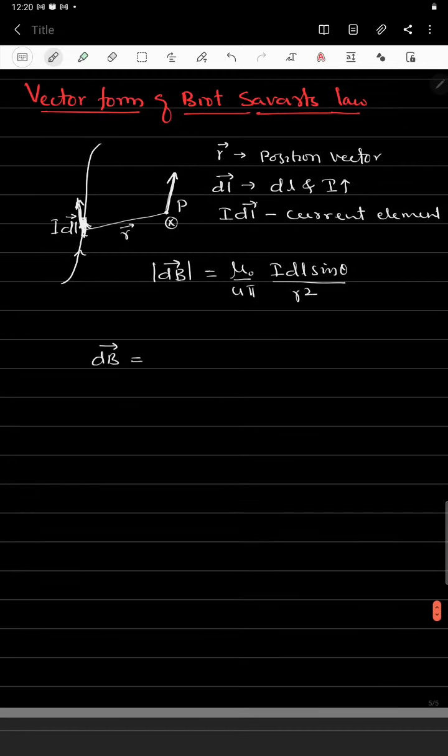Now we'll write the direction of the magnetic field in the form of a vector. This direction is considered as the unit vector n. So the vector dB is equal to mu naught divided by 4 pi, I dl sine of theta divided by r square, into n cap. N cap gives the direction of the magnetic field, and the rest of the term gives the magnitude of the magnetic field.